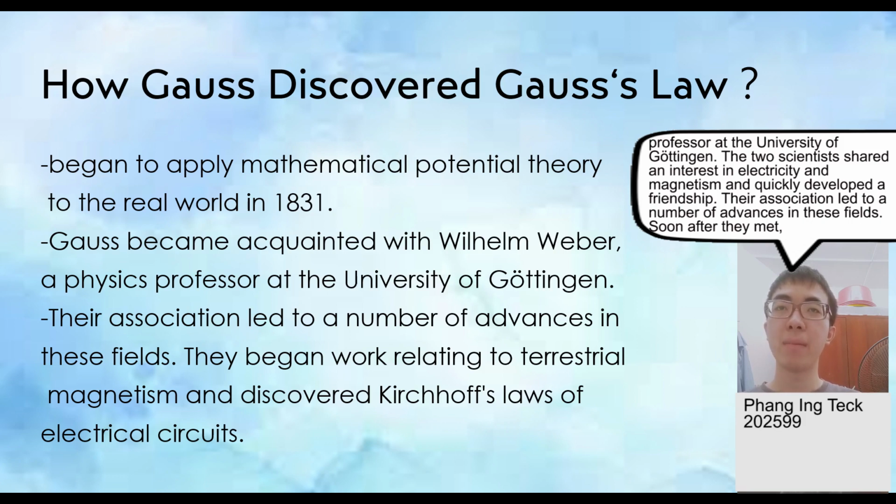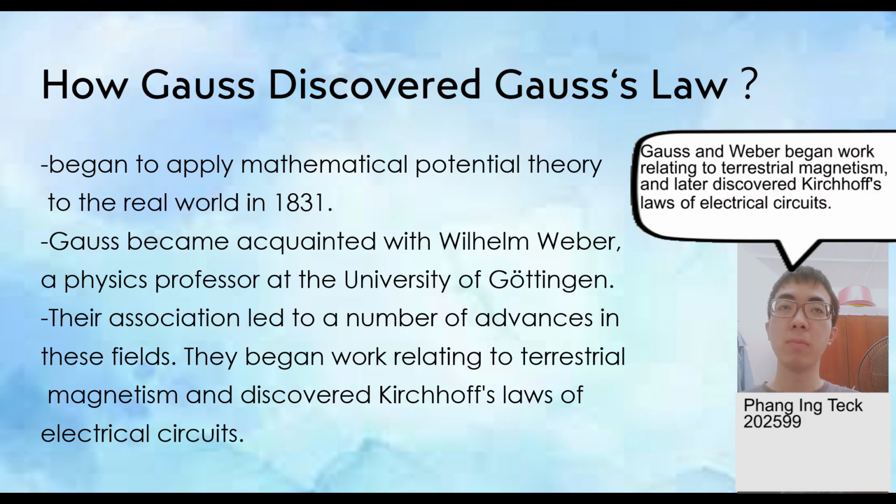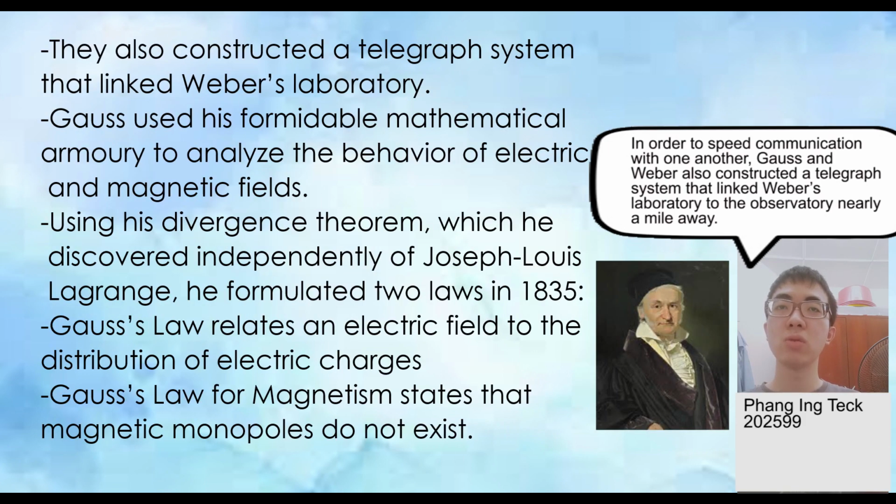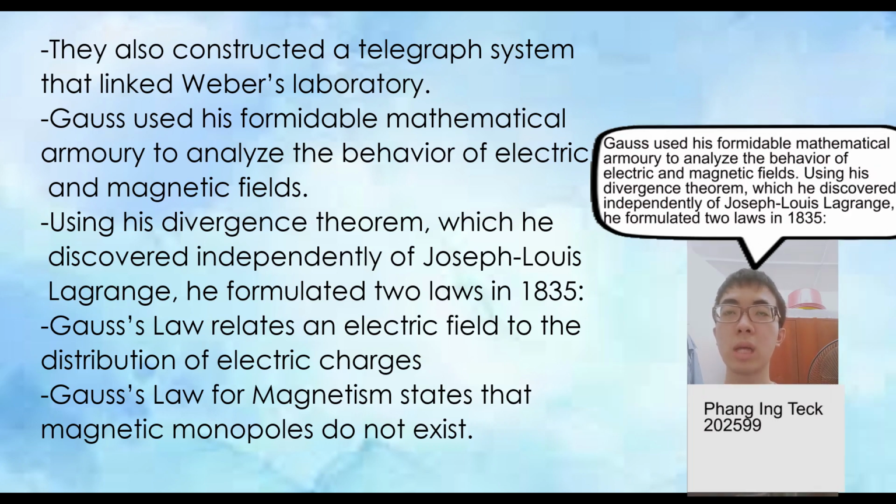Soon after their meeting, Gauss and Weber began work relating to terrestrial magnetism and later discovered Kirchhoff's laws of electric circuits. In order to speed communication with one another, Gauss and Weber also constructed a telegraph system that linked Weber's laboratory to the observatory nearly a mile away. Gauss used his formidable mathematical ability to analyze the behavior of electric and magnetic fields.